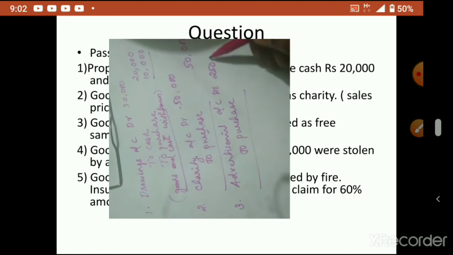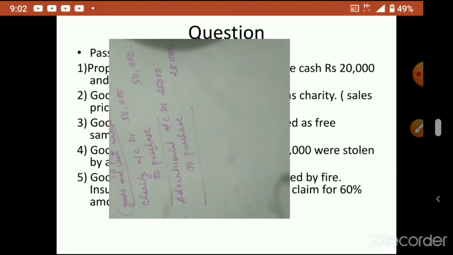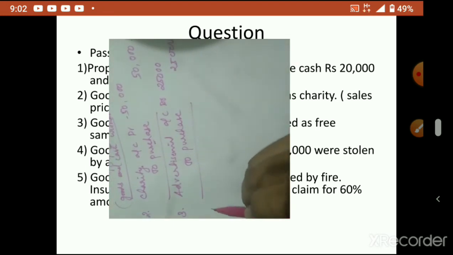25,000, here also 25,000. Okay, now the fourth one: goods worth rupees 50,000 and cash 20,000 were stolen by an employee. These two items, goods also, cash also.